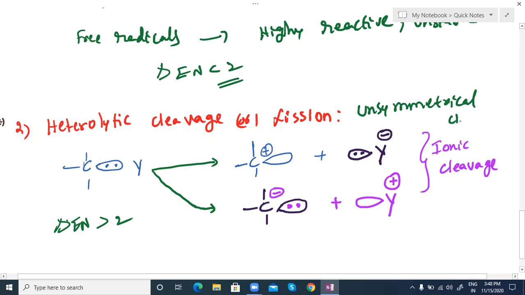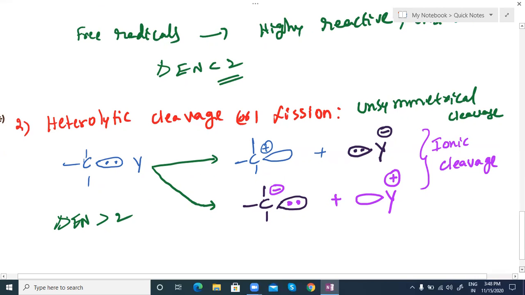When you break unsymmetrically, suppose Y is more electronegative than carbon, then Y will get a negative charge and carbon will get a positive charge. Or if carbon is more electronegative than Y, then you get negative charge on carbon and positive charge on Y.